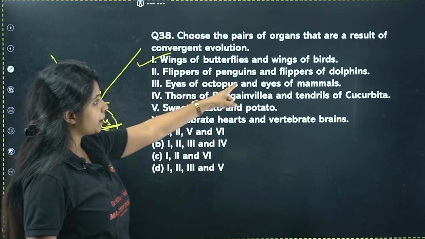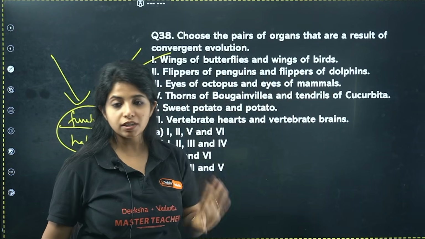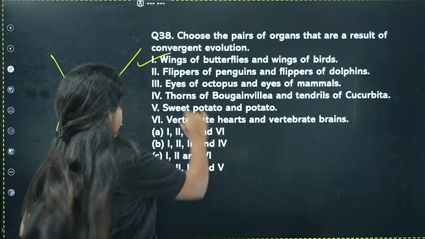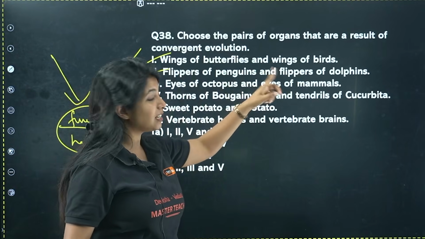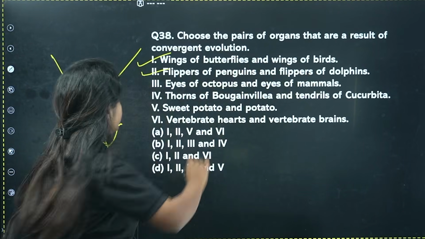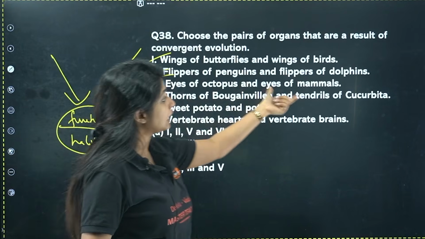Convergent. Flippers of penguins and flippers of dolphins. Function is same. This is a bird, that is a mammal, but flippers are there for swimming itself. Correct. Eyes of octopus, eyes of mammals. This is invertebrate, this is vertebrate, but eyes are there for looking itself. So this is correct.